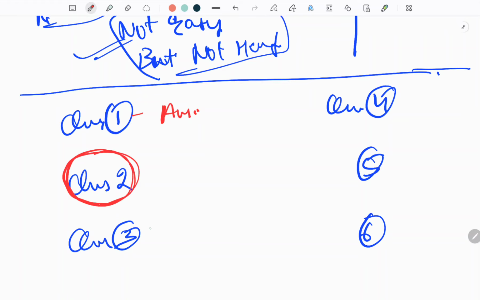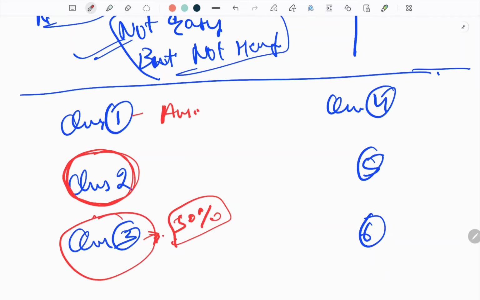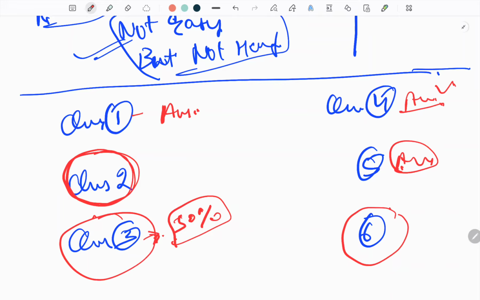If I am 50% confused about the third question, I skip it and encircle it. Answer the question if it is easy, and encircle it if I don't know, or if I have only a 50% idea of the answer.